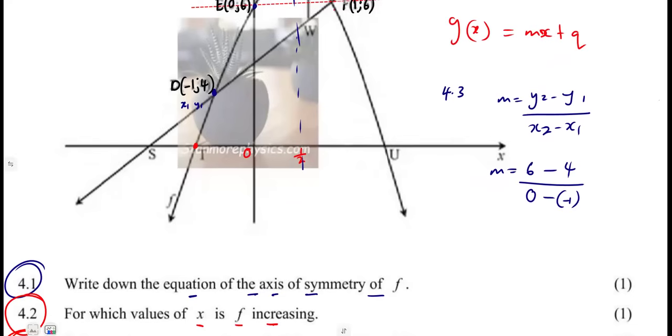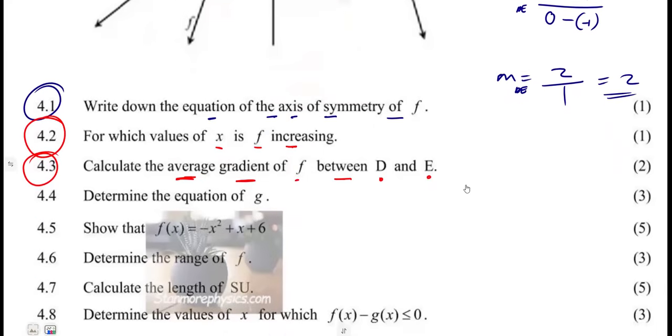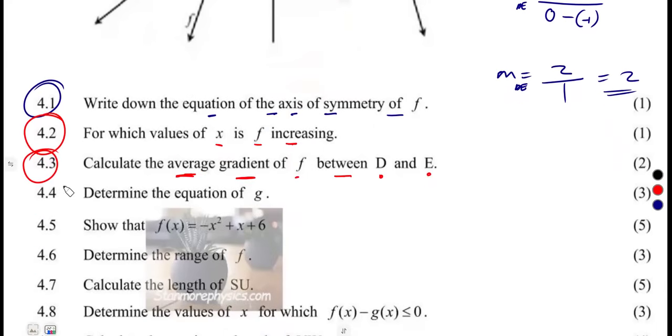That was going to give us the average gradient. You use the gradient formula that you are used to for average gradient. So 6 minus 4, that's 2. 0 minus -1, that's 1. So that gradient was equal to 2. You can write it as M from D to E, M_DE, like that if you want, or just write M for average gradient.